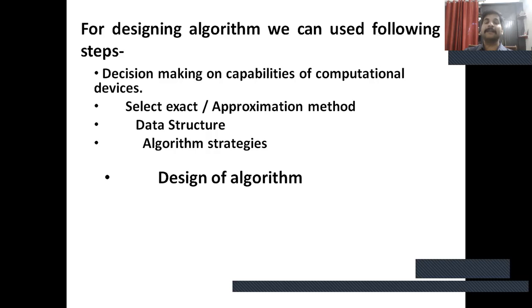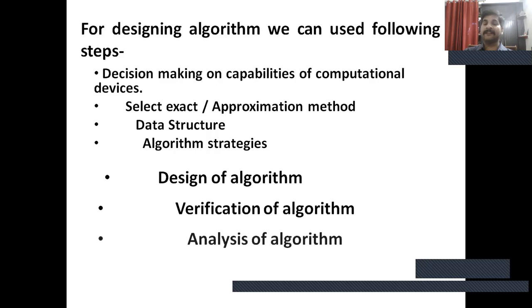After studying these factors, we design the algorithm. After designing, we verify and validate the algorithm. After validation and verification, we analyze whether the algorithm is efficient or not. After analysis, we code the algorithm in the form of a program.